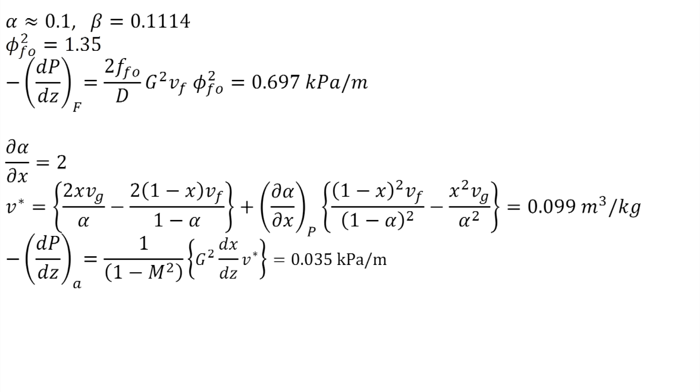Now, we read alpha from Martinelli-Nelson graphs for the given pressure and quality, and it is 0.1, and beta is calculated as 0.1114. So, alpha is less than beta, but it is only slightly less in this case. This is actually expected because the pressure is high.